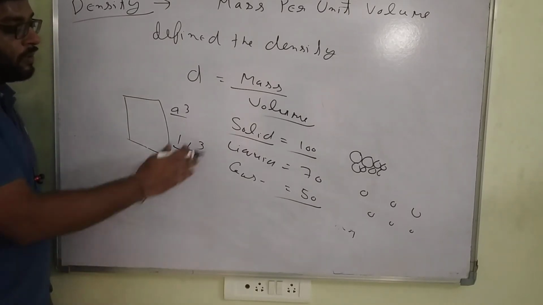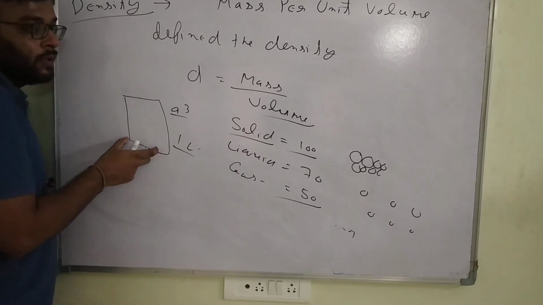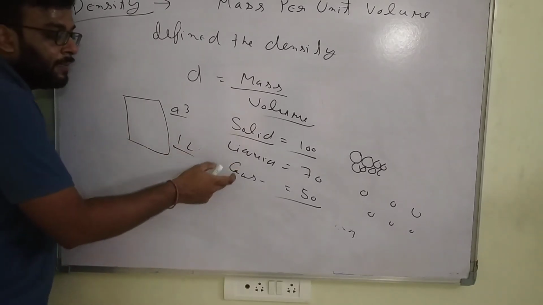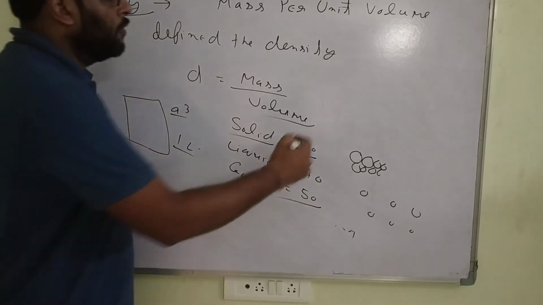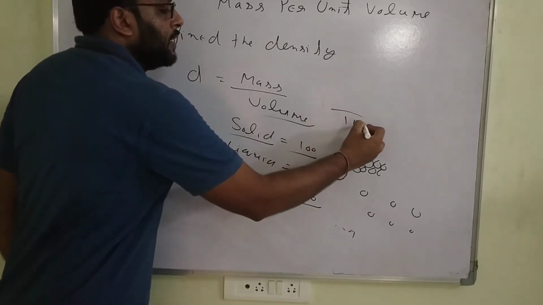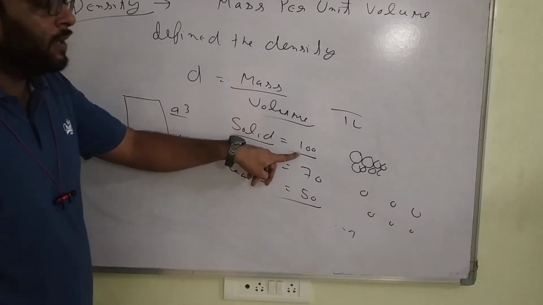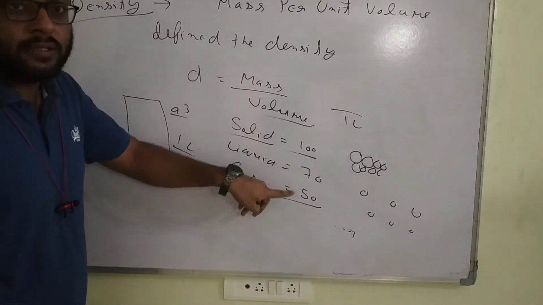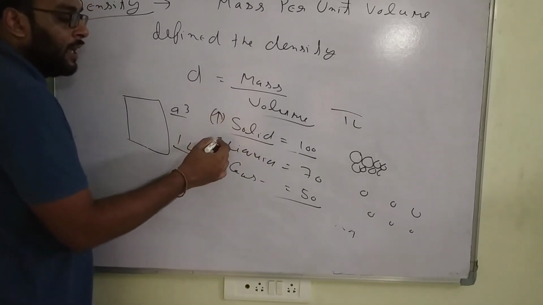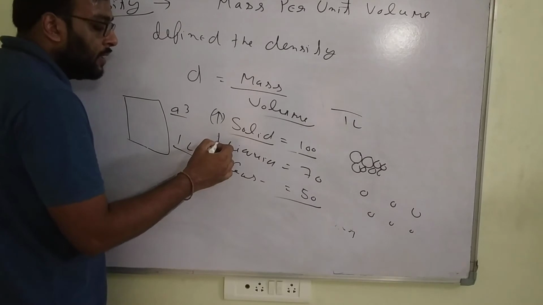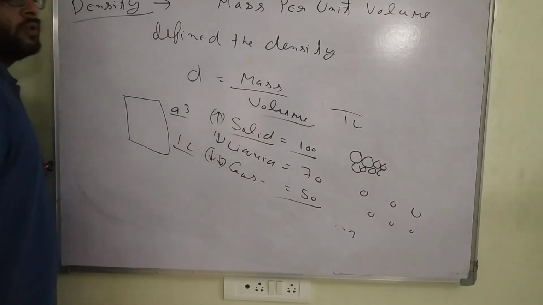In it 100 particles come for the solid, 70 for the liquid, and 50 for the gas. Mass is different. Volume is fixed, 1 liter, but the mass is more or less. So the density of a solid is high, a liquid's density is lower, and a gas's density is very low. Are you getting my point?